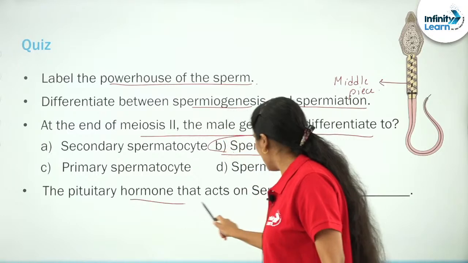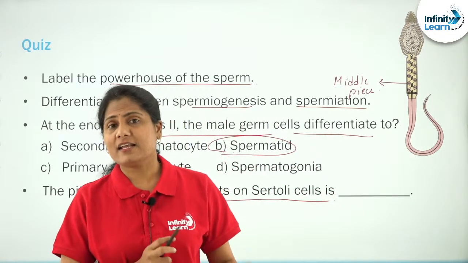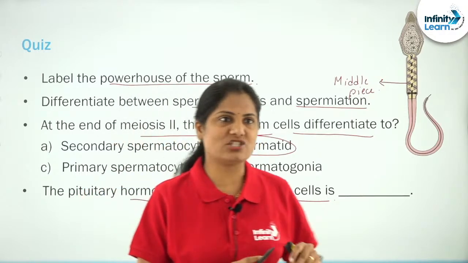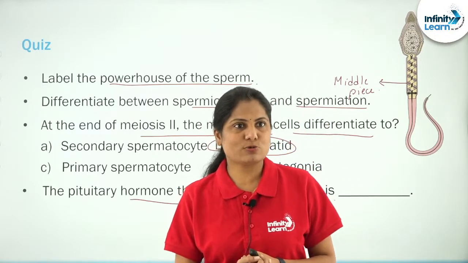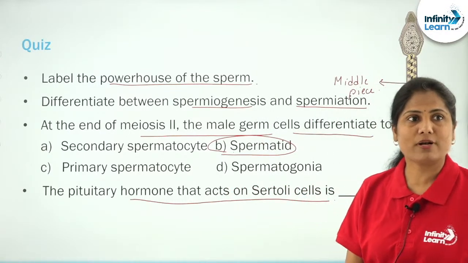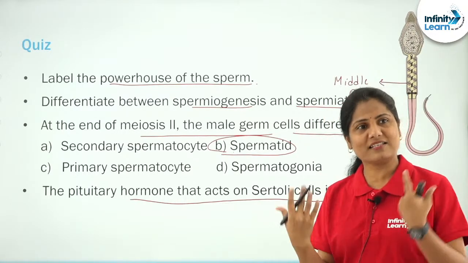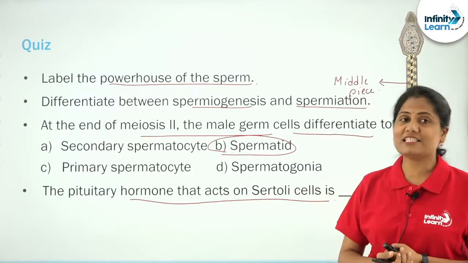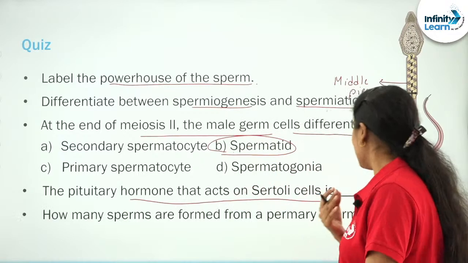The pituitary hormone that acts on the Sertoli cell is, what acts on the Sertoli cell? Remember gonadotropins. Which are the two gonadotropins? FSH and LH. Raju, very nice to see an answer there. I am so happy that you are following the class and coming up with the replies. The pituitary hormone acting on the Sertoli cells will be FSH. LH is going to act upon the Leydig cells.